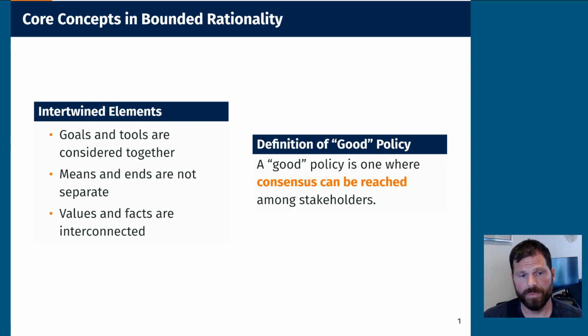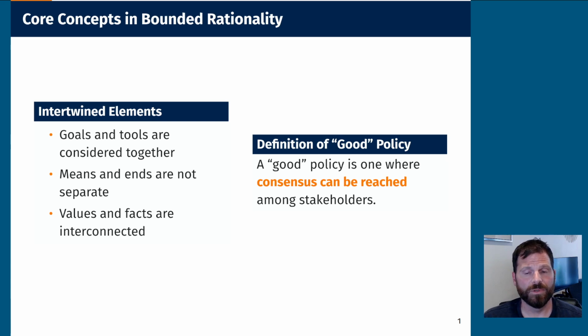Additionally, in the rational comprehensive approach, values are excluded in the decision-making process. Everything is based on facts. In the bounded rationality approach, we consider values and facts and that they are interconnected. If you think about public policies being made for the public in a political environment, what is politics but the allocation of values? So they cannot be excluded when it comes to our decision-making in these circumstances.